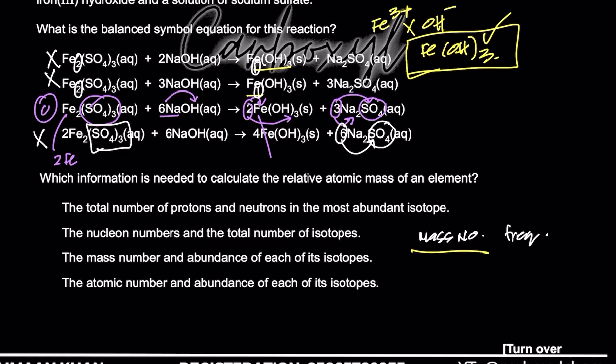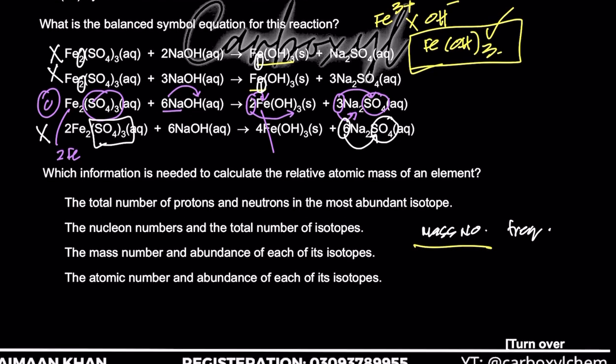Both are fine, because mass number is technically the nucleon number, right? How do you define the mass number? As the total number of protons plus neutrons in an atom. Nucleon number is also the total number of protons and neutrons, right? So, the total number of protons and neutrons in the most abundant isotope, no, in all the isotopes.